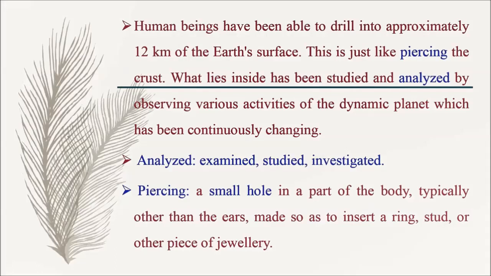What lies inside has been studied and analyzed, which means examined or investigated by observing various activities of the dynamic planet, which has been continuously changing.